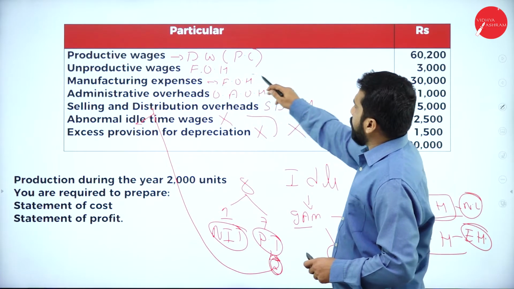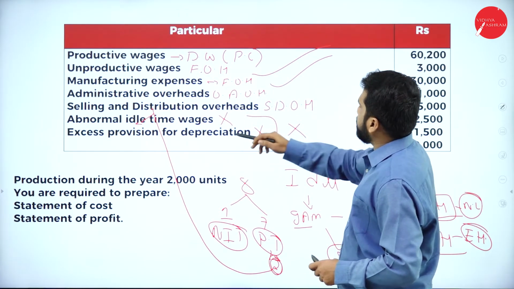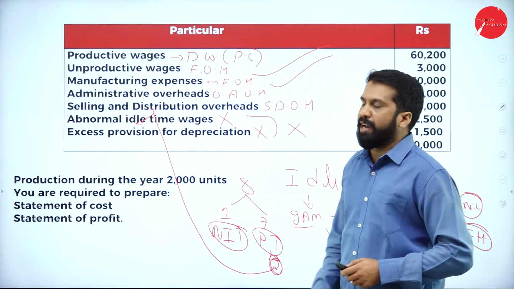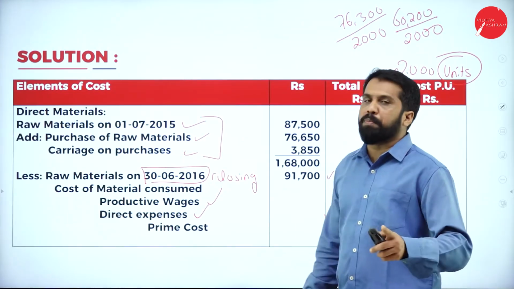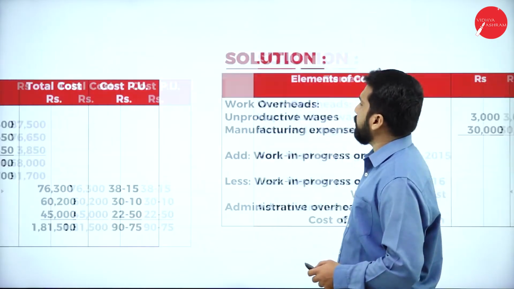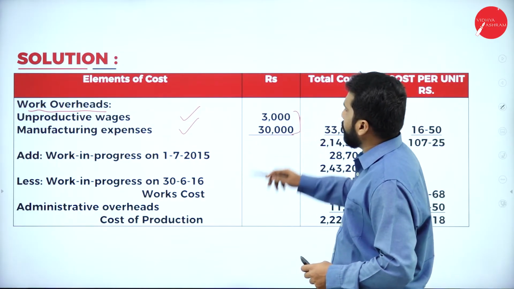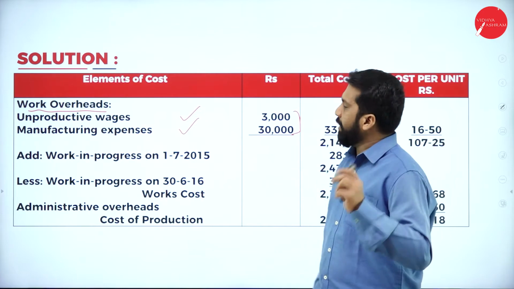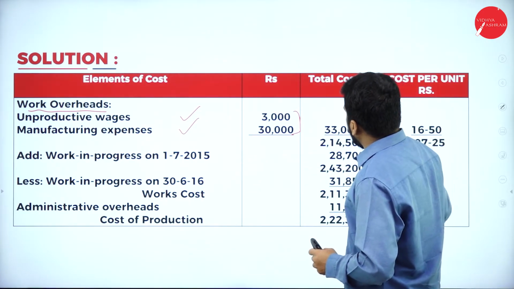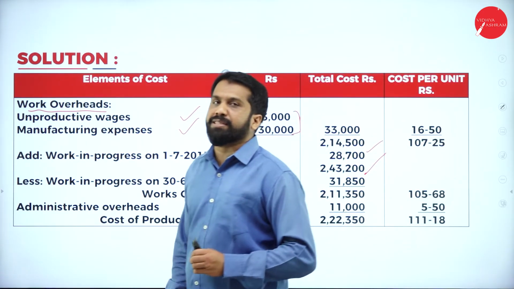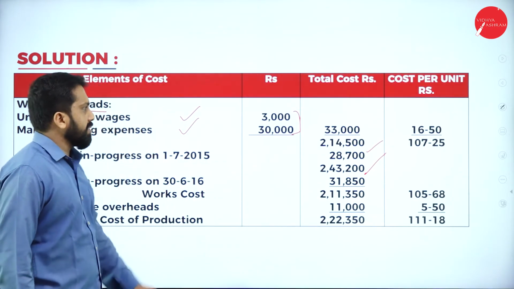Yes, productive wages, manufacturing expenses, these two we have. Along with that, opening work in progress and closing work in progress. As I told you, you have only two, along with opening stock of work in progress and closing stock of work in progress.